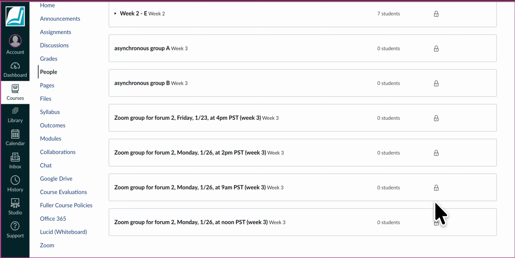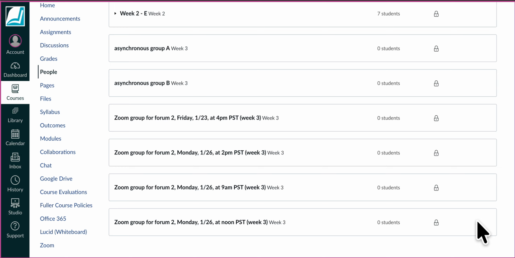On my screen here, because I'm the instructor of the course on Canvas, it shows all of these groups as locked. But on your screen, if the group is not full yet, the icon here should be an unlocked icon, and that will enable you to join that group for the week, and then the 2 forums for week 3 will become visible and accessible to you. I hope that this will add to the class.